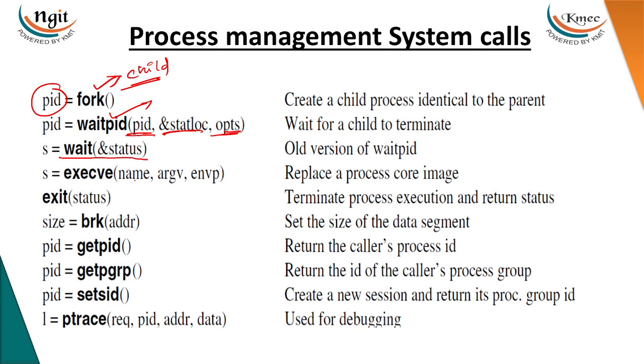If you want to run a process or replace a process core image, we'll discuss what a core image is in unit 2, you need to use execv. To terminate the process execution and return the status, you need to use exit status. If you want to get the process id of any process, you need to use getpid. If you want to return the value of the caller's process group id, where grp means group id, you need getpgrp. For debugging, you need to use ptrace, process tracing. So these are the system calls that are related to process.